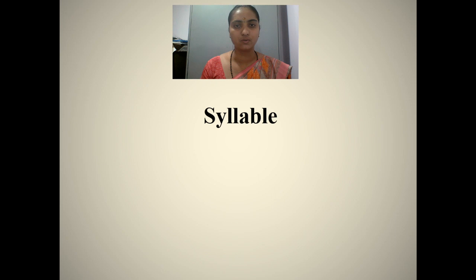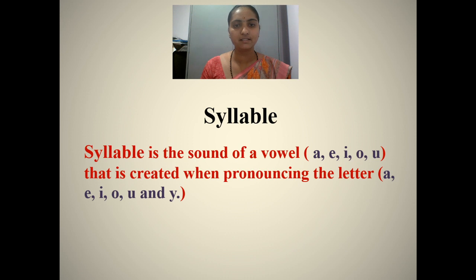Before going to the rules, let us know the meaning of syllable. Syllable is the sound of a vowel A, E, I, O, U that is created when pronouncing the letters A, E, I, O, U, and sometimes Y is pronounced like a vowel.